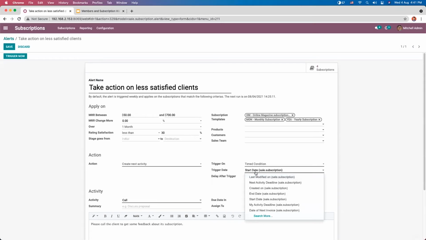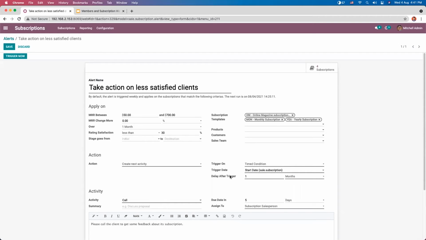So by default, start date of the subscription is set as a date. So if you want to change it, you can change it from here. And here you can mention delay after trigger. So here you can put a negative number if you need a delay before the trigger date, like sending a reminder 20 minutes before a meeting. That is before an activity.